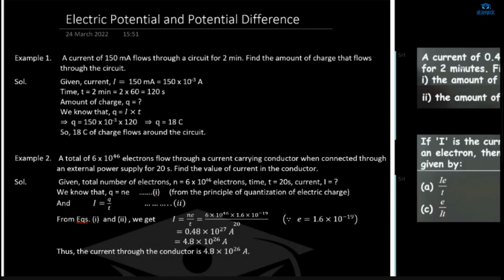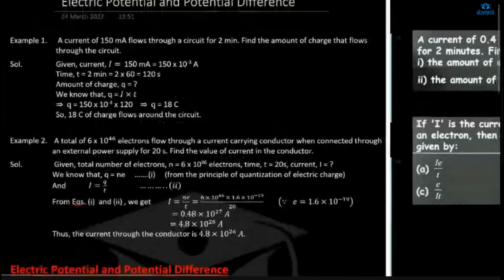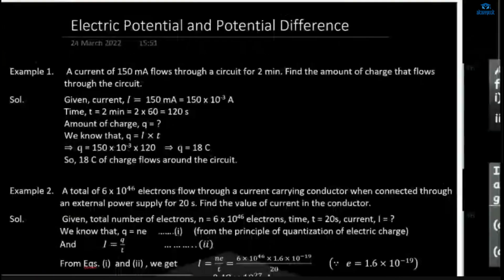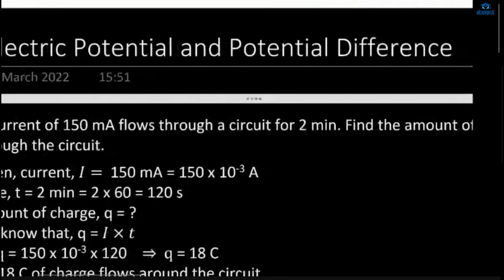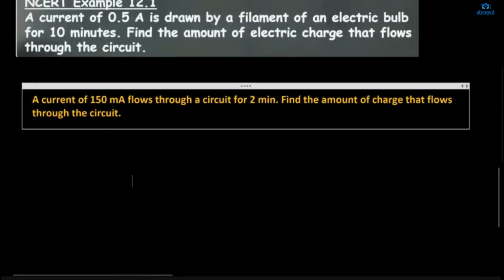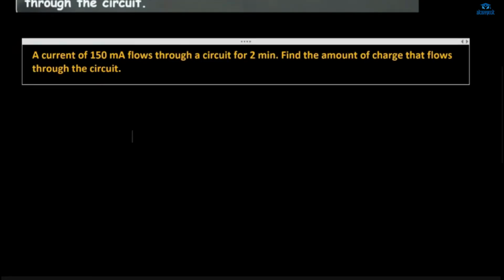A current of 150 milliampere flows through a circuit for 2 minutes. Okay, for 2 minutes. So can you do this question by yourself? I will not show you the solution. Okay, can you do this question? Write the given first, then write the formula which you will use, and then solve for the answer.